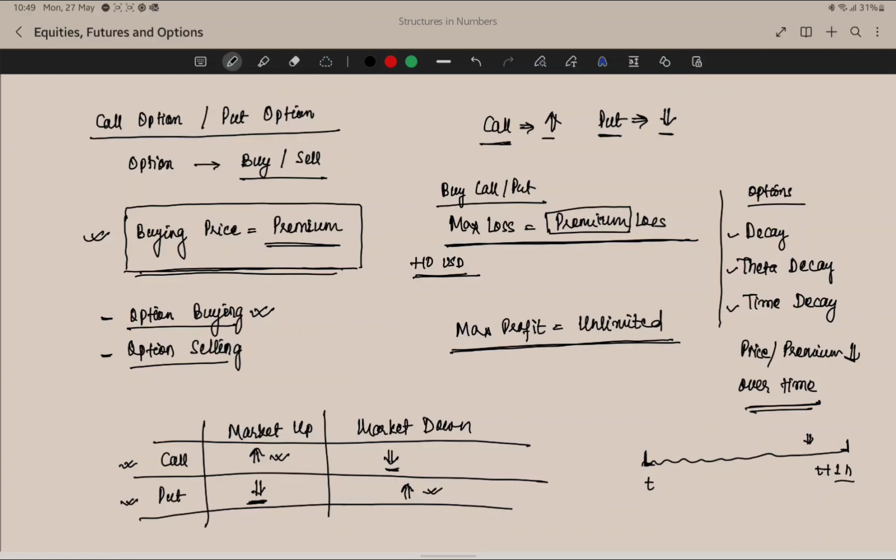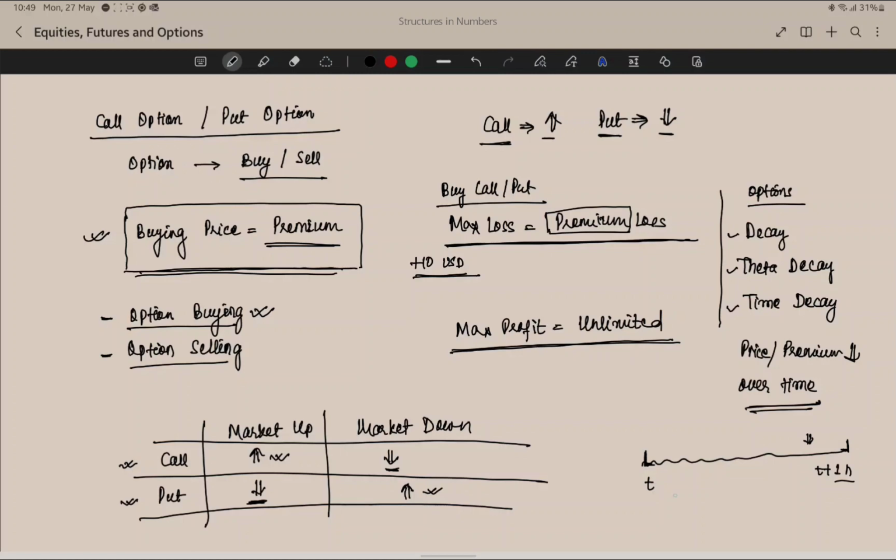Now options also have a thing called decay, also called theta decay or time decay of that option. So what does it mean? It means that if the market stays in the same condition over a period of time, then because of time decay or theta decay, the value of that option would continue to go down. Value means the price or the premium of that option over time would continue to decrease.